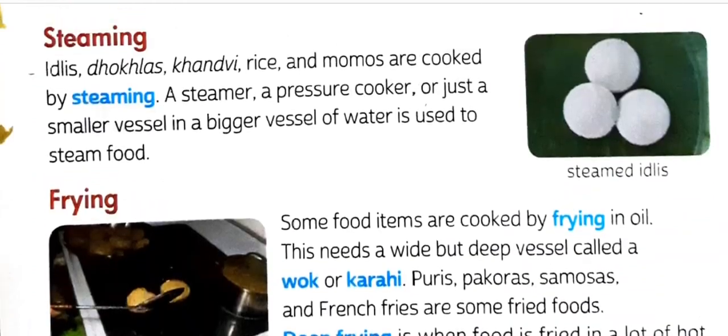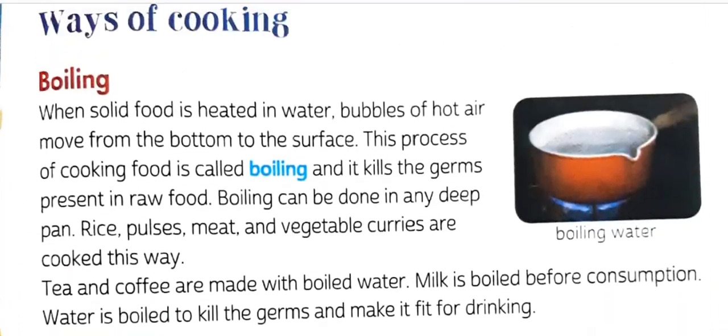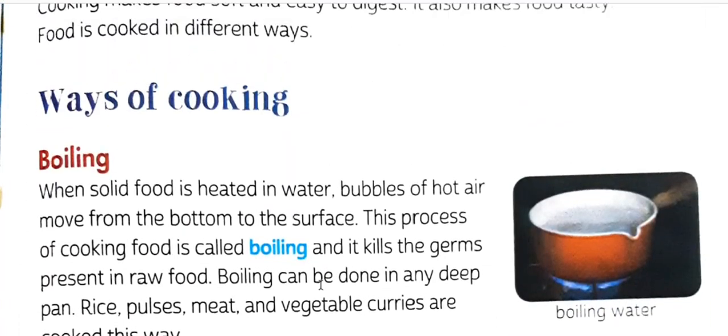So first we will learn about boiling. You are seeing how to boil food through this passage. A deep saucepan or frying pan is used for boiling food. When solid food is heated in water, bubbles of hot air move from the bottom to the surface. This process of cooking food is called boiling.